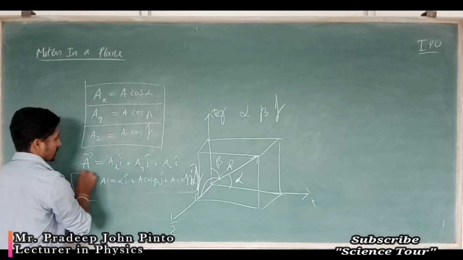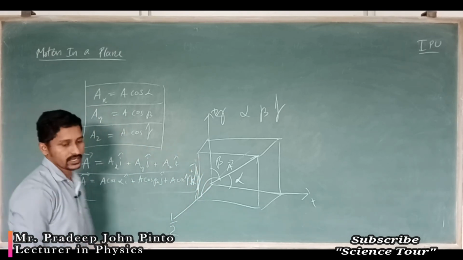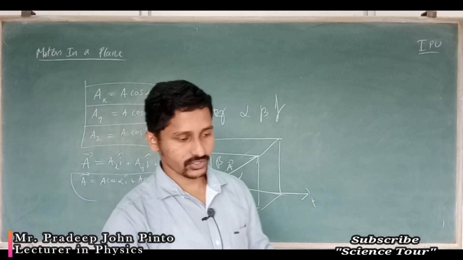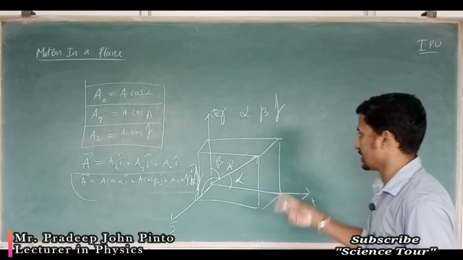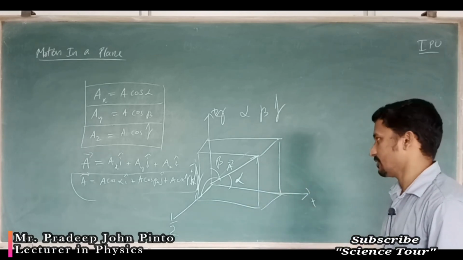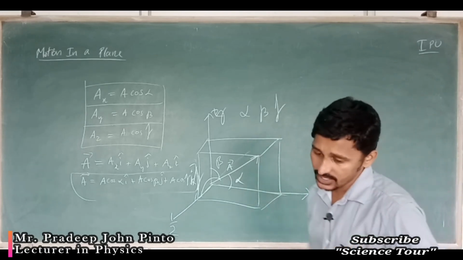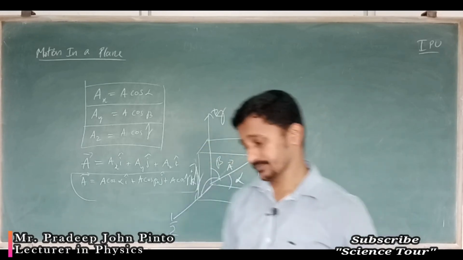This way in terms of components, and in terms of magnitude and direction, we can write it. This is the three dimensional representation.